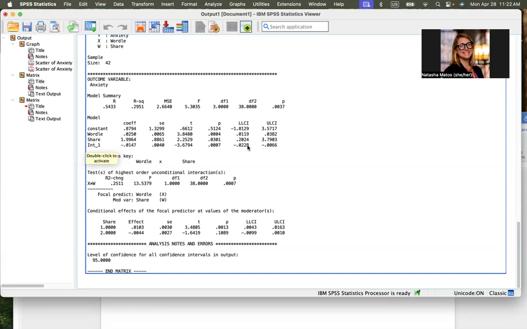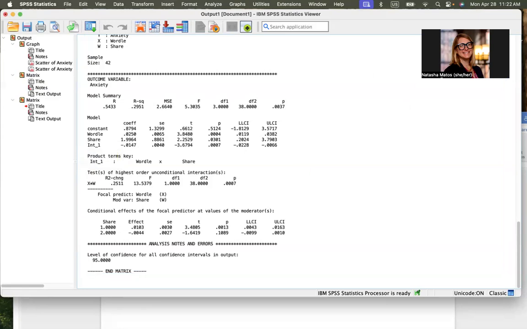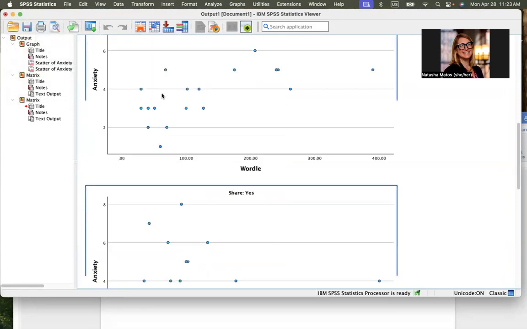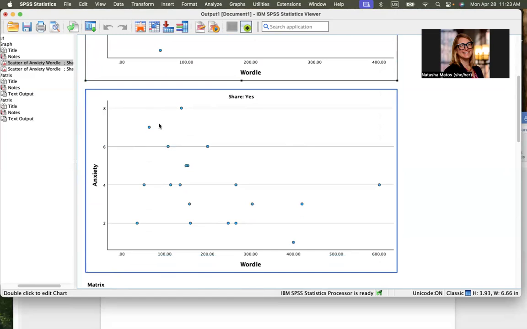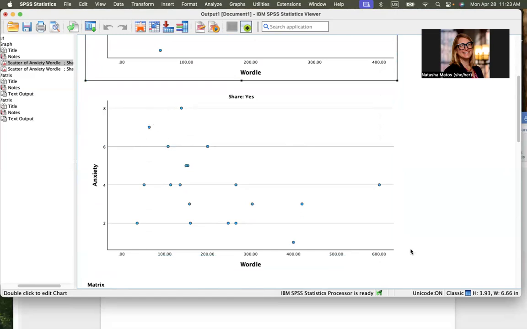Since these are both negative, then we can say that this is a significant effect, that the moderator does have a significant effect. So there's something going on where, if we look at that visualization, it's likely that the difference between the two groups for sharing is this: looking back up at the output, those who did not have to share, it seemed like the longer it took, the higher stress got. But for those who did have to share, it was more stressful in the beginning and then got less so.